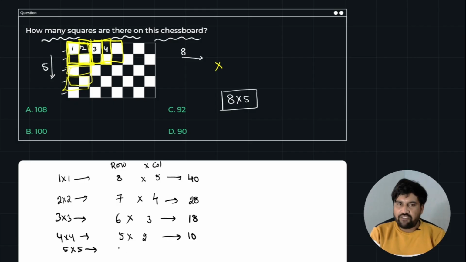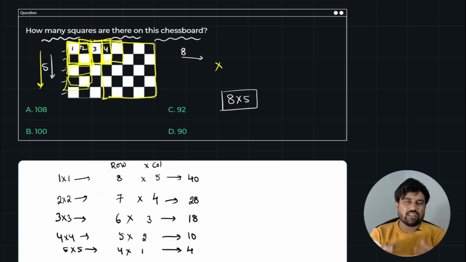And 5 by 5. If you take 5 by 5, it is again decreased by 1 and decreased by 1. So the answer is 4 ones are 4. So you are considering a 5 by 5 square, right? So a 5 by 5 square is nothing but you are taking 5 rows and 5 columns. So there is no further chance to extend along the column, right? So you don't have to count further reduction. So you can create squares up to the least number of boxes on a particular side. So it's a very easy concept if you know the theoretical concept.